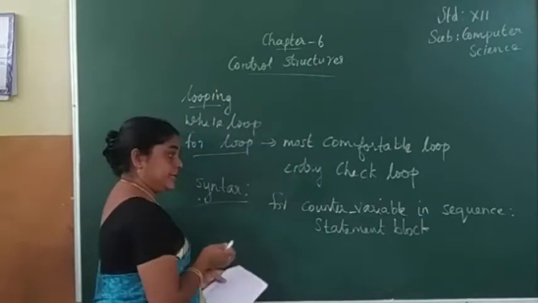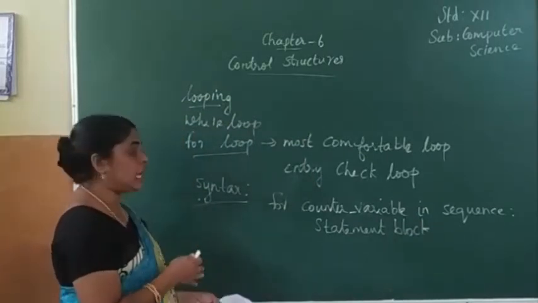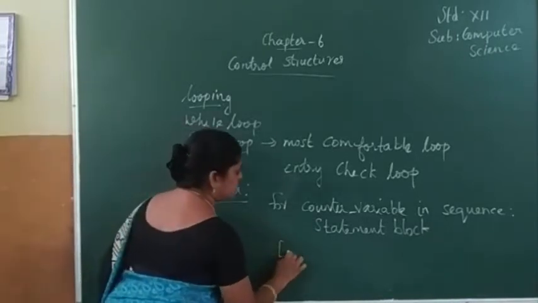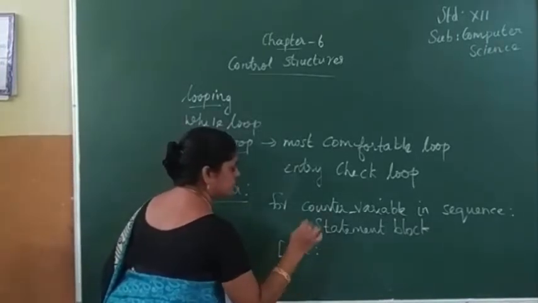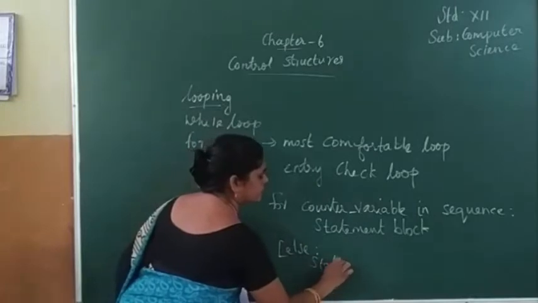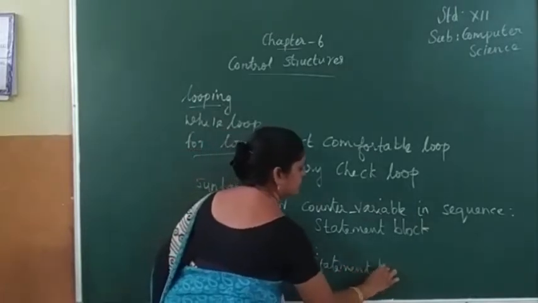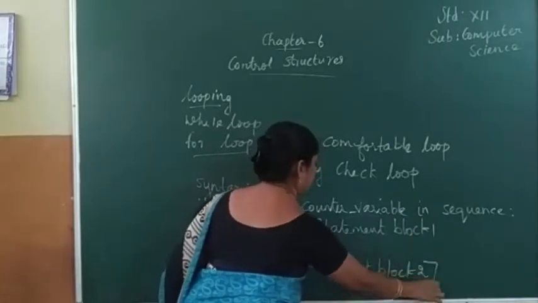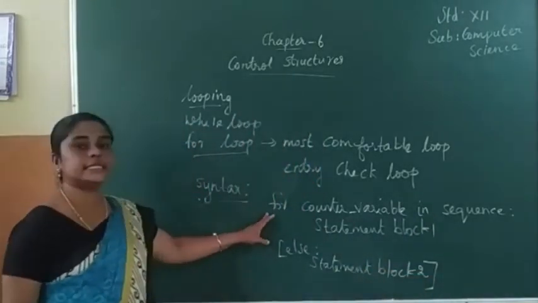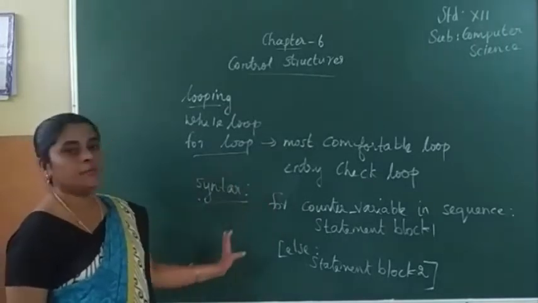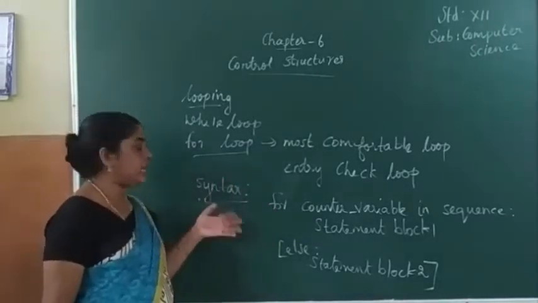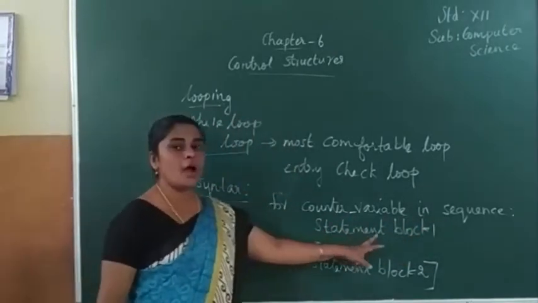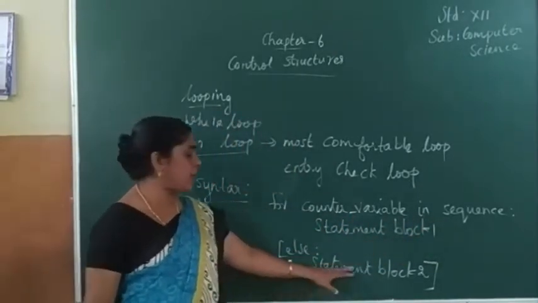Like the while loop, here also the else part is there, and the else part is optional. So else, statement block. This is the syntax of the for loop, a very important loop in Python language. So: for counter variable in sequence, statement block 1, else statement block 2.